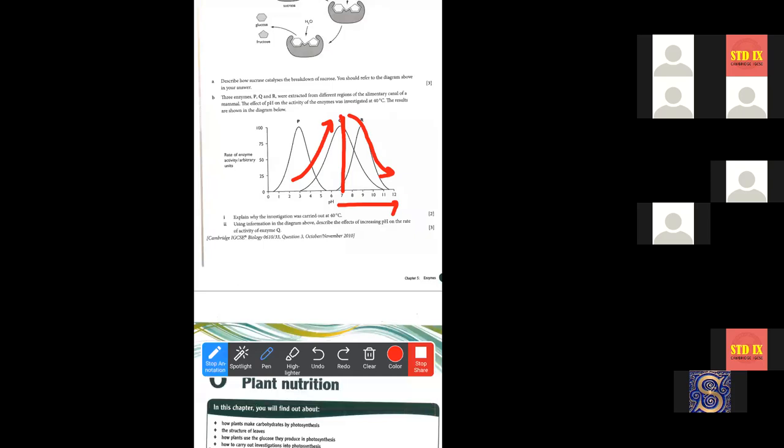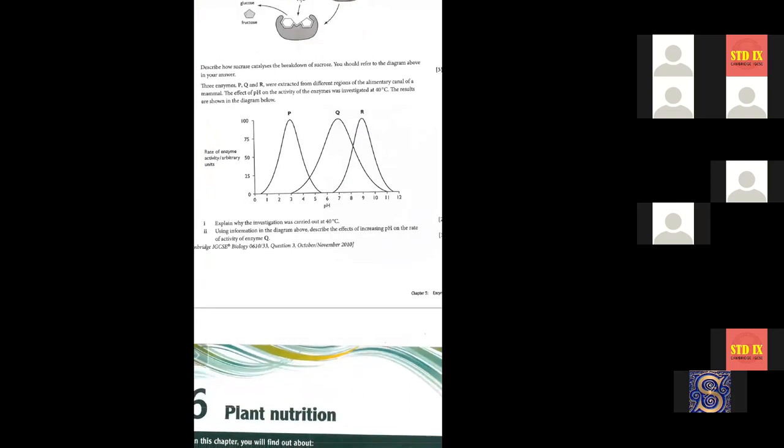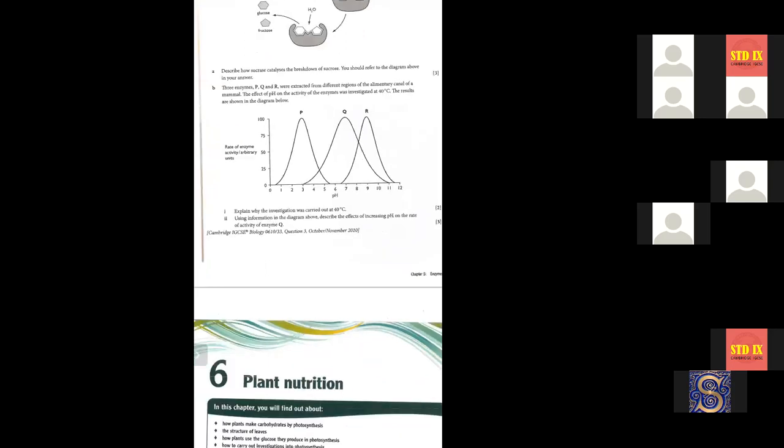Okay, so we will write these 2 answers tomorrow. I am giving you 2 homeworks today. I have explained these 2 answers, and you will have to write them yourself at home. This is the homework: these 2 questions, you will have to write them yourself. Yes, you can write them.